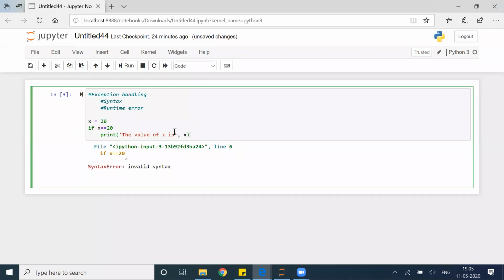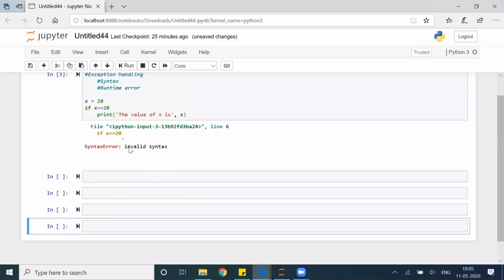As a programmer, it is your responsibility that you have to write your code in correct syntax, right? So when we are doing exception handling, obviously we don't prefer to create exception handling for syntactical errors, because it is expected that the programmer will take care of all the syntax before it is executed. At that point in time, the code is perfectly fine, there will not be any issues in the code.